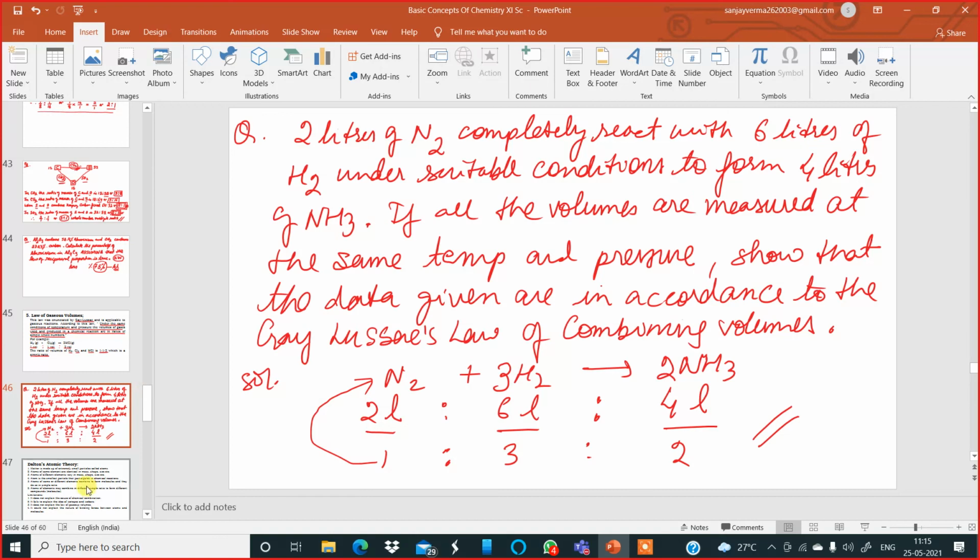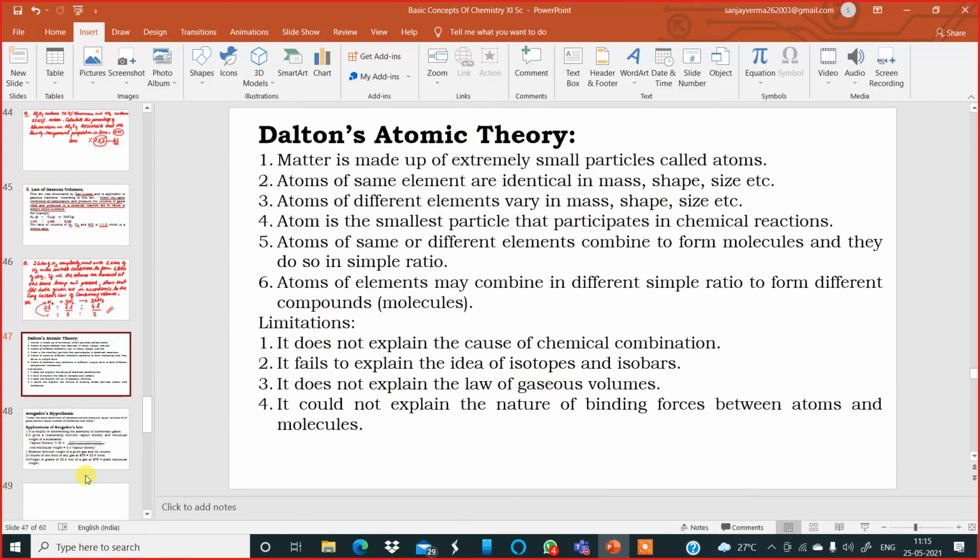Now let us go to the next topic today. Dalton's atomic theory. This is a topic which you have learned in class 8, maybe class 9 also. But here you'll have to learn it in detail. I'll read out the postulates of Dalton's atomic theory one by one. The first: matter is made of extremely small particles which are called atoms.